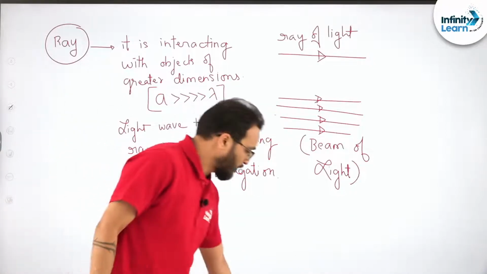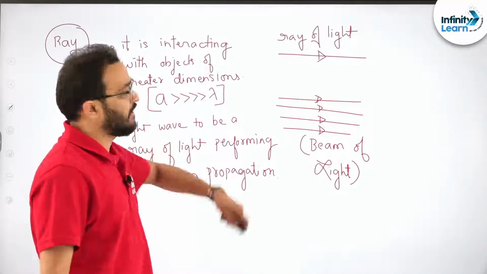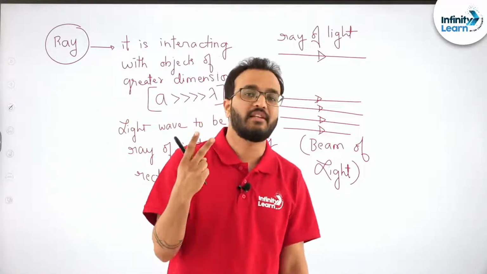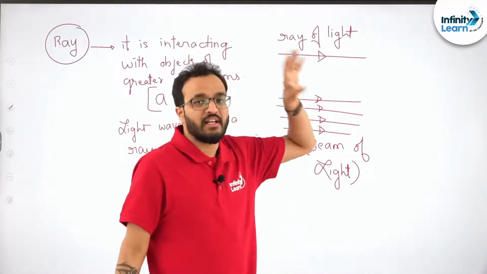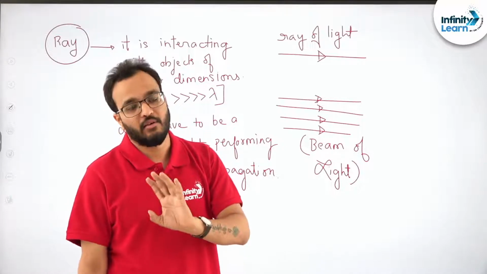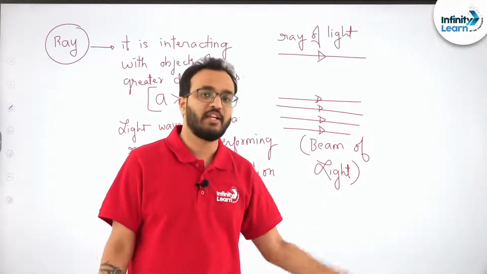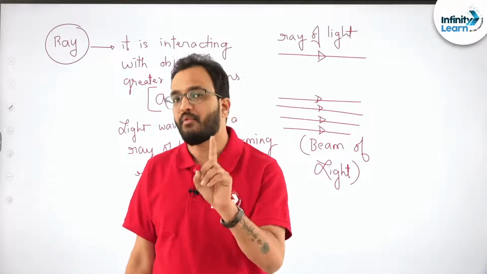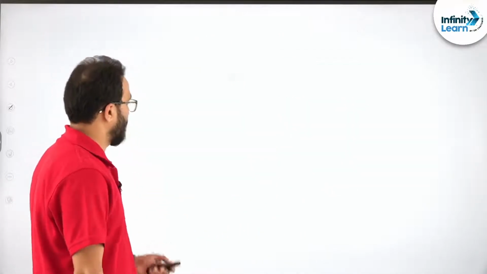Now what are the phenomena that we can understand through the ray nature of light? See, there are reflection and refraction. These two phenomena we can majorly understand through the ray nature of light, or when we consider light to be a ray. Okay, it's not that we cannot understand these two phenomena with the wave nature of light. That also we can do. Through the wave nature of light, every phenomenon can be explained except one, that is the photoelectric effect. Okay, that we will study in modern physics, but here I hope it is understood now.